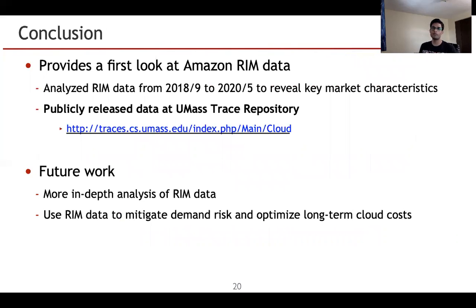To conclude, we provided a first look at Amazon's reserved instance marketplace, where we analyzed reserved instance data from September 2018 to May 2020 to reveal key market characteristics, and we have publicly released our dataset at the UMass Trace Repository. In terms of future work, we envision more in-depth analysis, for example, how exactly supply and demand vary, and how term duration influences, etc. And also to develop strategies to effectively use RAM data to mitigate demand risk as well as optimize long-term cloud costs.